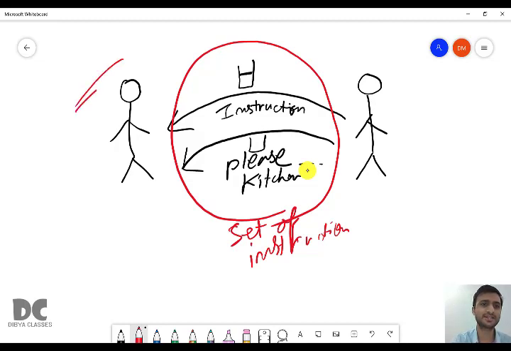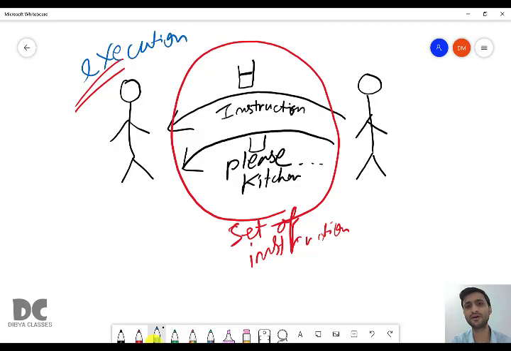This is called execution of the instruction. You executed means whatever he told, you did it. That is called executing the instruction.